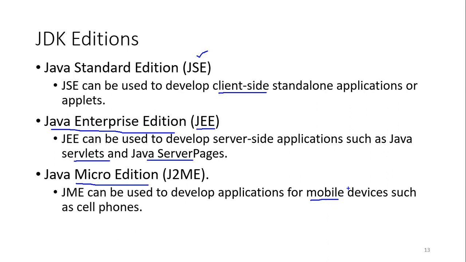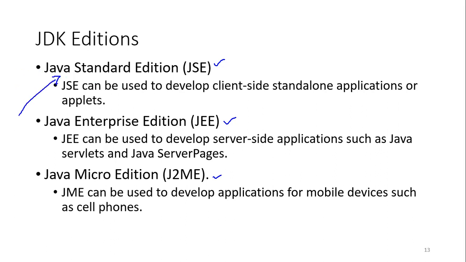Anything can have it: if there is a need for programming, you can use Java Micro Edition. So Micro Edition is meant for embedded devices, smaller devices. Enterprise Edition is meant for building enterprise-level applications, the bigger applications, whereas the Standard Edition is meant for developing applications for desktops.